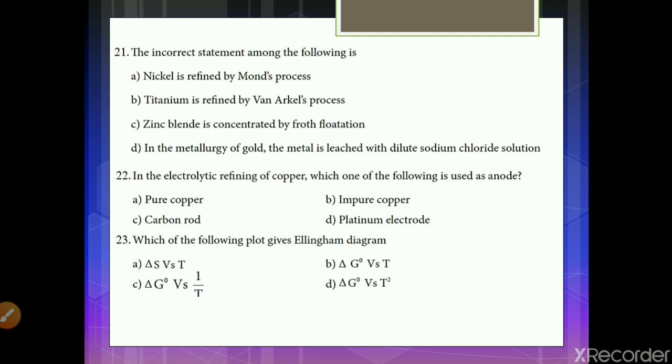Which of the following plot gives Ellingham diagram? A. Delta S versus T, B. Delta G naught versus T, C. Delta G naught versus 1 by T, D. Delta G naught versus T square. So when we started the Ellingham diagram, I told you that it is always plotted between the temperature and the delta G naught, which is minus RT ln P. And therefore the option is delta G naught versus T. Option B will be the answer.